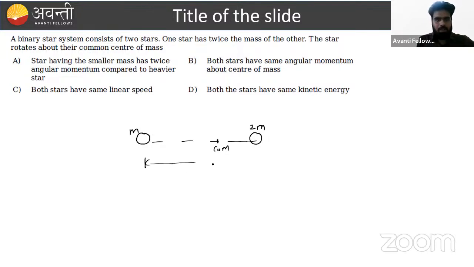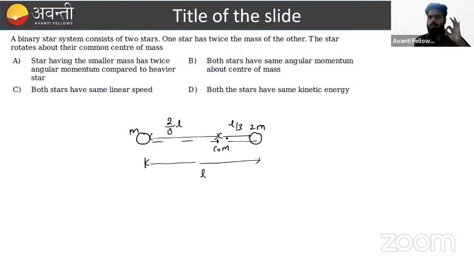If we consider, beta, the total distance to be L, then what is this distance? We can easily find out. This distance is nothing but 2/3 into L, and this distance is L/3.